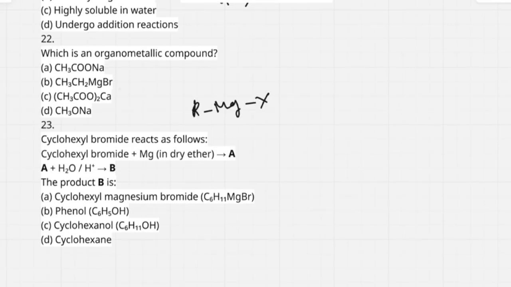Option 1, CH3COONa, sodium acetate, is not an organometallic compound. It is a purely organic compound. Then CH3CH2MgBr is an organometallic compound. Option C is not, and CH3ONa is not. So only option B is an organometallic compound.